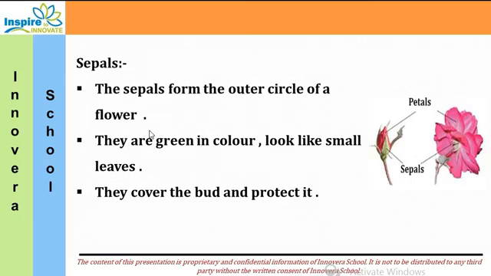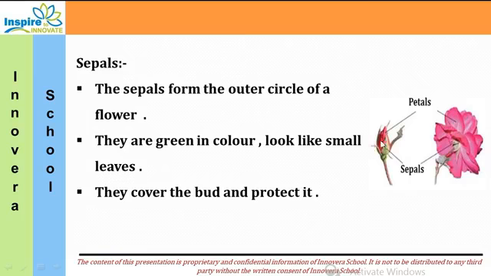First is sepals. The sepals form the outer circle of a flower. They are on the outer side of the flower. They are green in color and look like small leaves. Now these sepals do not have the color of the flower. They are green in color, and they cover the bud and protect it.